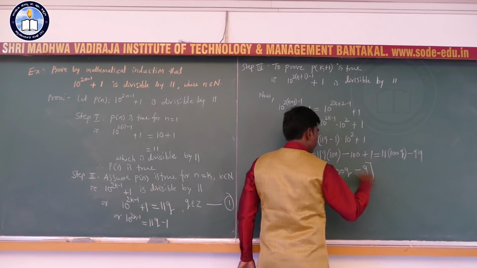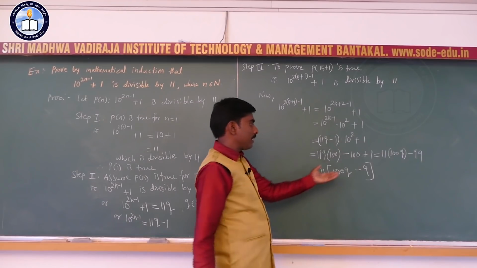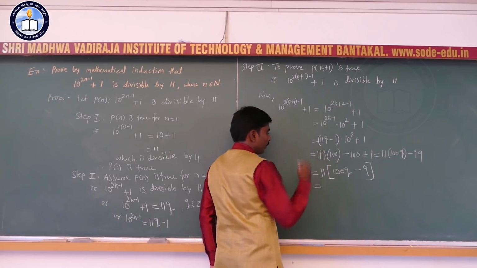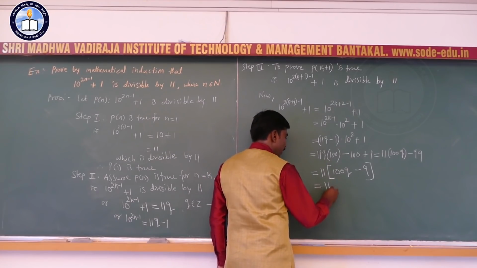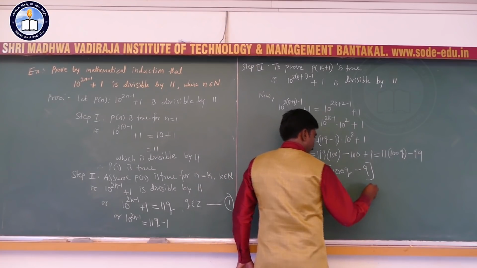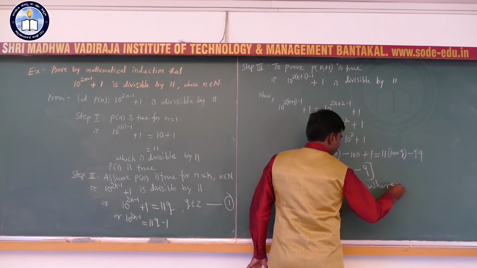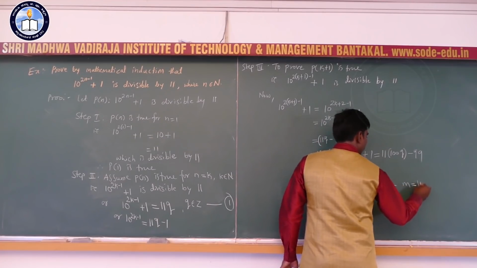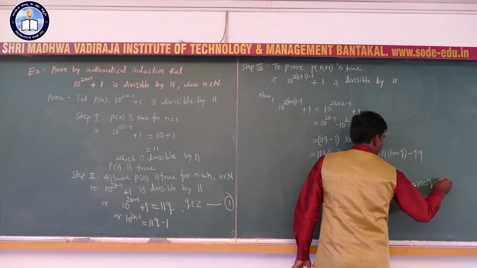Only 9, since 9 into 11 is 99. So this is nothing but 11 into m, 11m, where m is an integer, that is 100q minus 9.